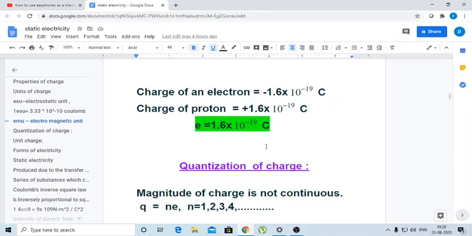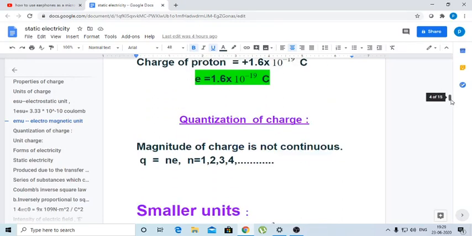The charge is quantized. Quantization of charge. Actually, what is meant by quantization of charge? Now we have electrons and protons. Proton charge or electron charge is considered as the minimum charge which is available naturally. It means we have no other charge which is less than that of the electron or proton. So the value of e equals 1.6 × 10^-19 coulombs.